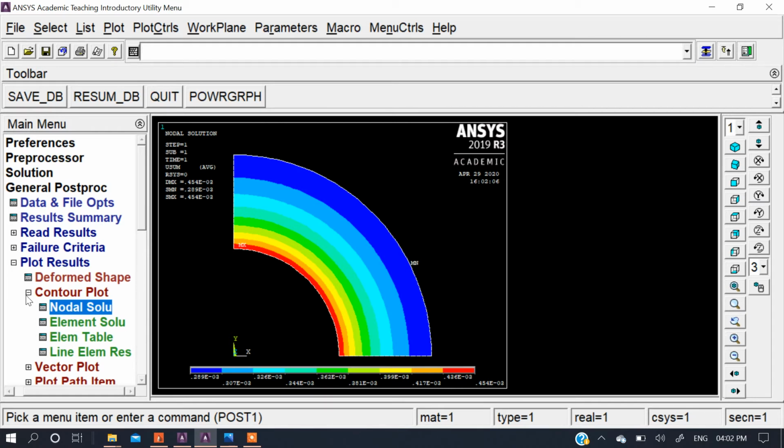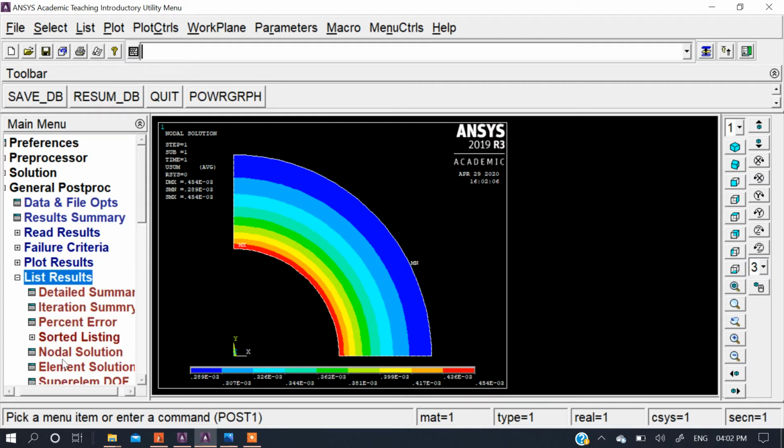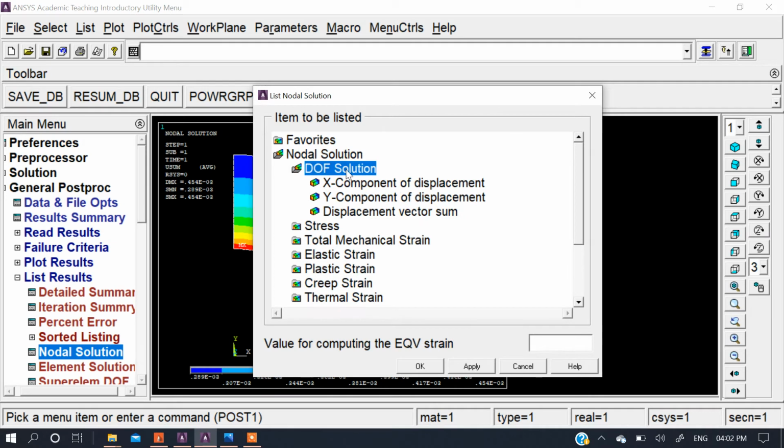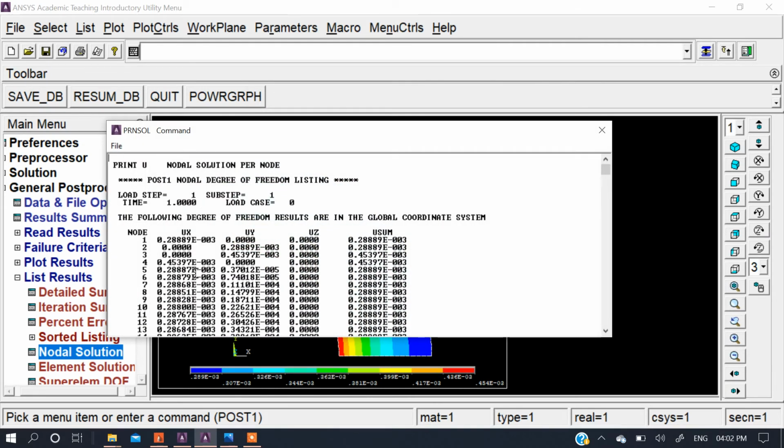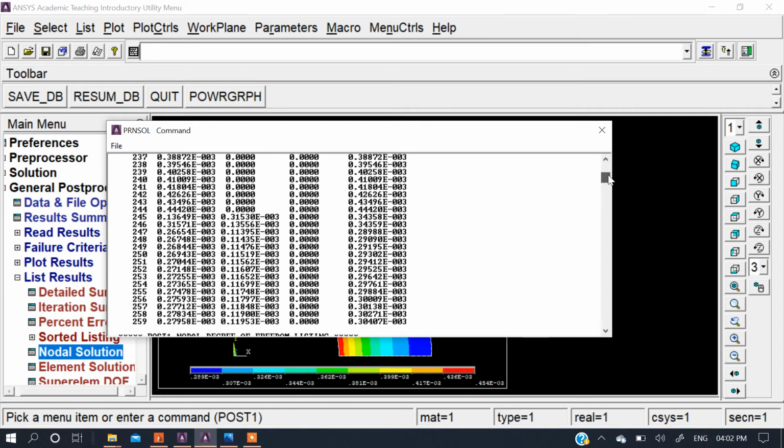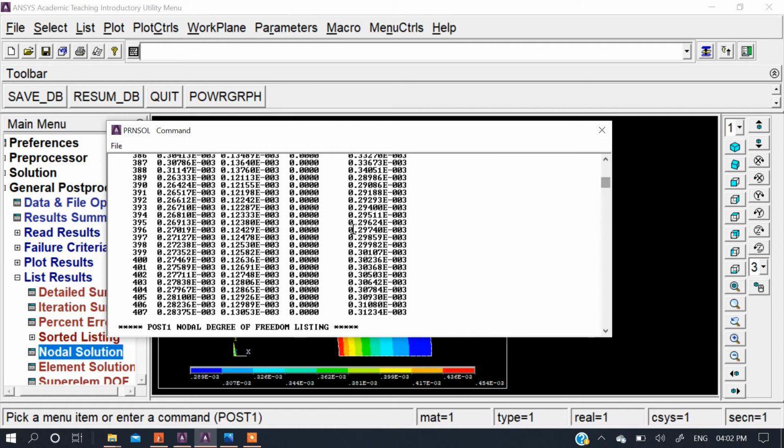Now if we want to list the result, nodal solution, go to DOF solution, displacement vector sum. So in this way, UZ is not subjected to any deflection, that is, the Z direction is not subjected to any deflection. Only the X and Y coordinates will be subjected to deflections.